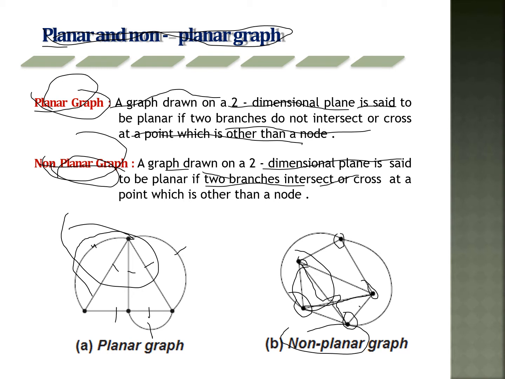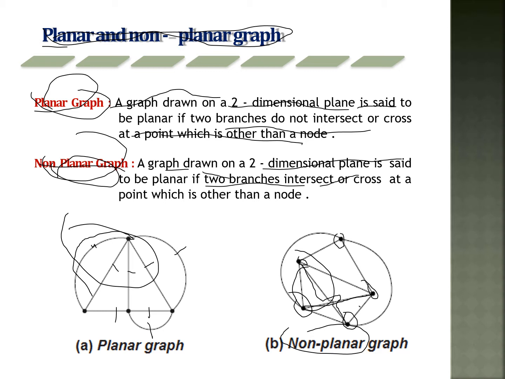This is a part of the NATL course. In network topology, planar and non-planar graphs are a subtopic. First of all, what is a planar graph and a non-planar graph? A graph drawn in a two-dimensional plane is said to be planar if no two branches intersect with each other at any point other than a node.